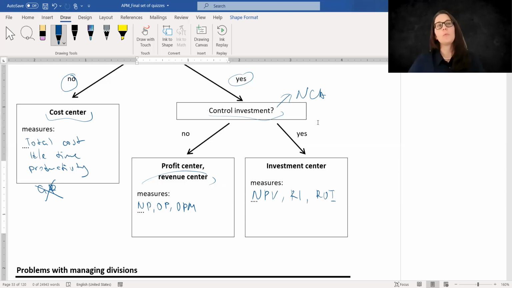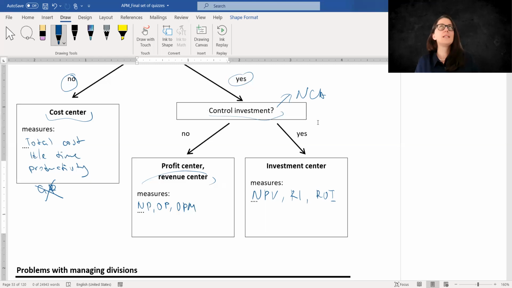However, from the point of view of advanced performance management, you will need to look at this topic a little bit deeper. So, for example, we have a research and development department. And if this is a research and development department that, let's say, invents the flavors of ice cream, and we know that they have to be invented, we have to change the flavors, but there is no rush.